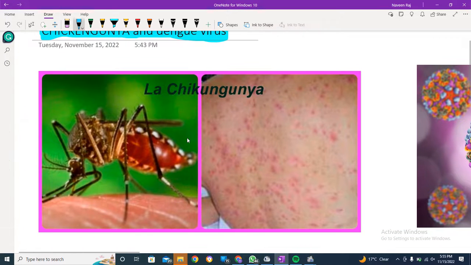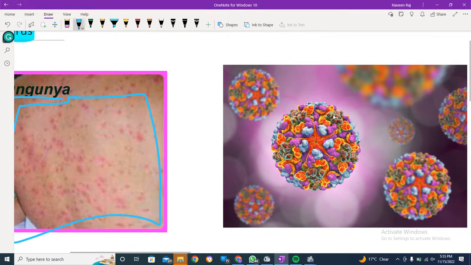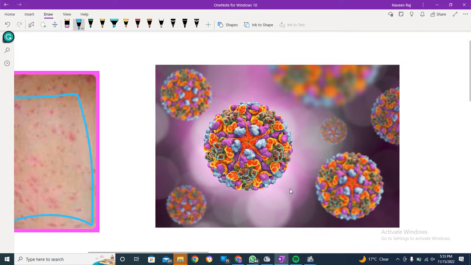Let's suppose this is chikungunya, and it affects like here, and we have more rashes throughout the body. Now we'll see the positive organelle, over here.